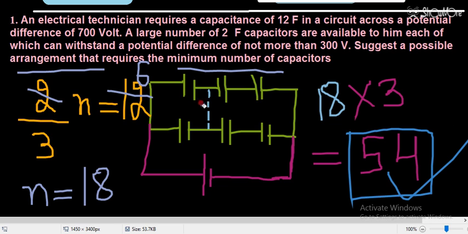So basically you have to divide the voltage like this. We have divided 700 by 300, and the value that you get, you have to connect just one value more than that. Like in this question we are getting a value just more than 2. 700 by 300 is more than 2, so we connected 3 capacitors.